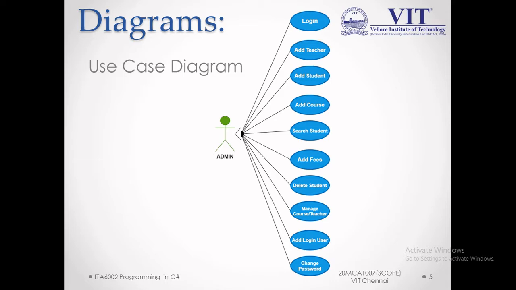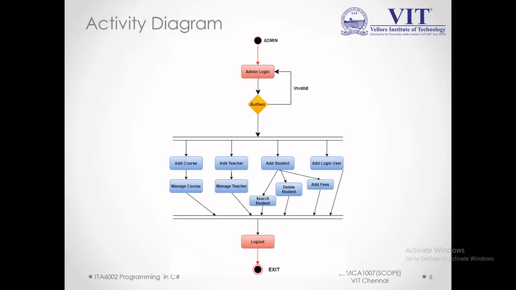Moving on, the second diagram is the activity diagram. As you can see, it's similar to the use case diagram. Admin logs in first, and authentication happens if the username and password are correct. Then he can manipulate courses, teachers, students, and login users. He can add fees, delete students, search students, manage teachers and courses, and then log out. So this is the basic flow.